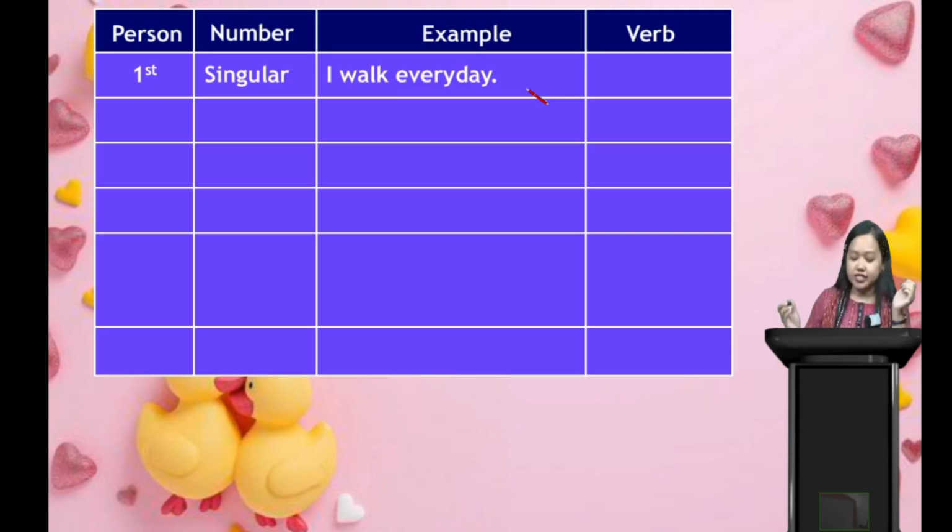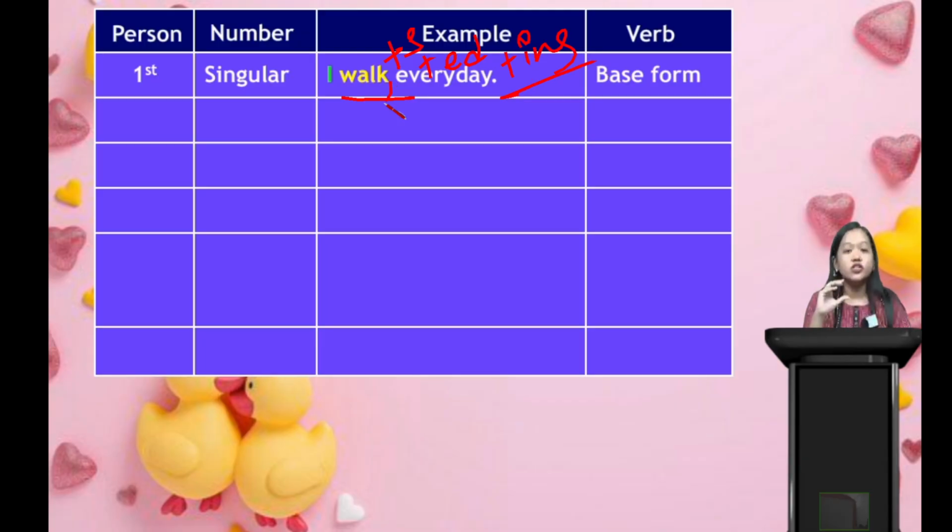So now what does it say? I walk every day. Now walk is in our what? It's our base form. Why is it in base form? Because we did not add any s or er, ed or ing at the end of this word. We did not say walking, we did not say walked, right? We just said what? Walk. So that is why it's our base form of verb. Okay. So what can we see here? I walk every day. Okay.